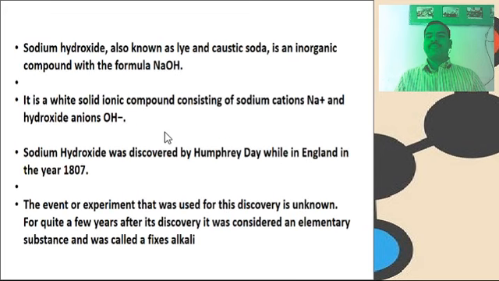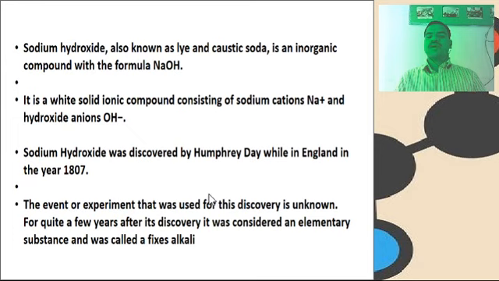Next important compound, that is sodium hydroxide. Sodium hydroxide is also known as lye and caustic soda. It is an inorganic compound with the formula NaOH. It is a white solid ionic compound consisting of sodium cation, that is Na+, and hydroxide anion, that is OH-.